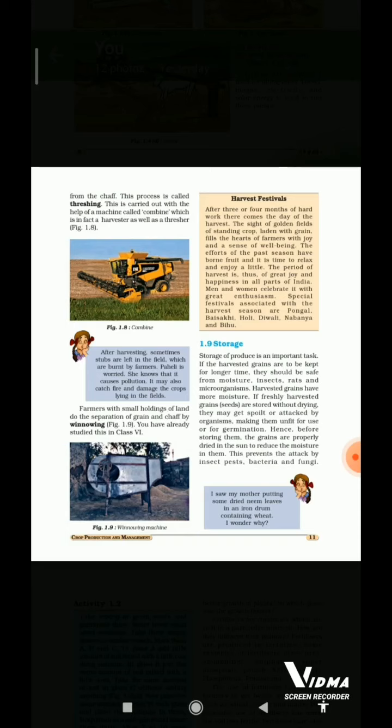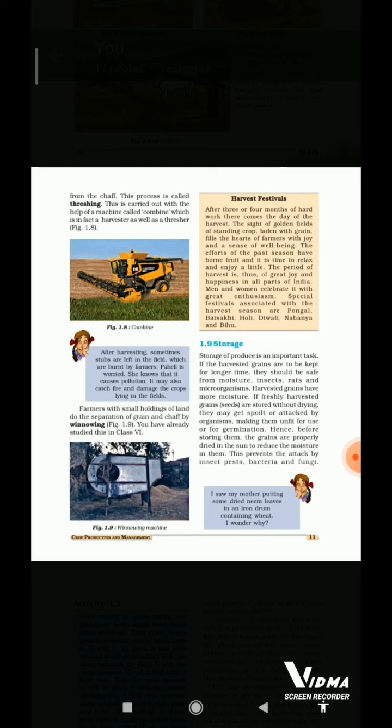Storage. Storage of produce is an important task if the harvested grains are to be kept for longer time. They should be safe from moisture, insects, rats and microorganisms. Harvested grains have more moisture. If freshly harvested grains, or you can say seeds, are stored without drying, they may get spoiled or attacked by organisms, making them unfit for use or for germination. Hence, before storing them, the grains are properly dried in the sun to reduce the moisture in them. This prevents the attack by insect pests, bacteria and fungi.